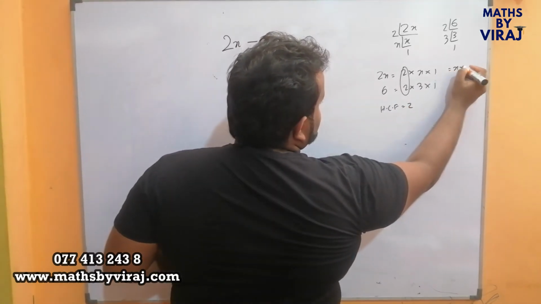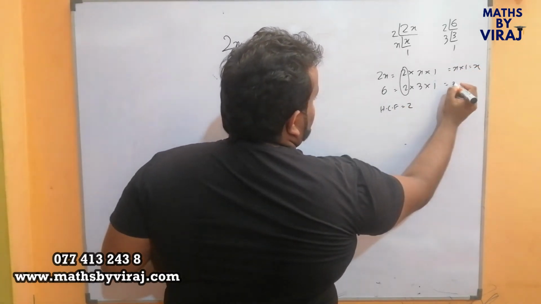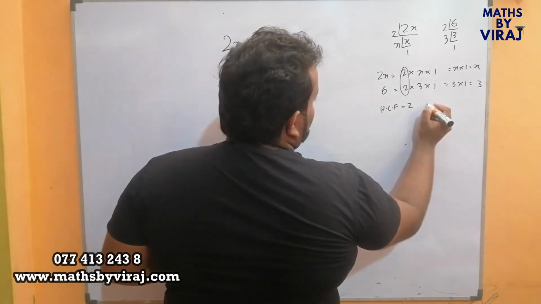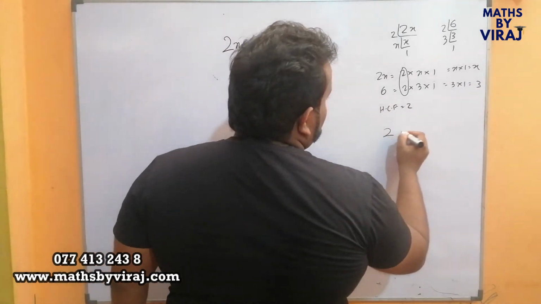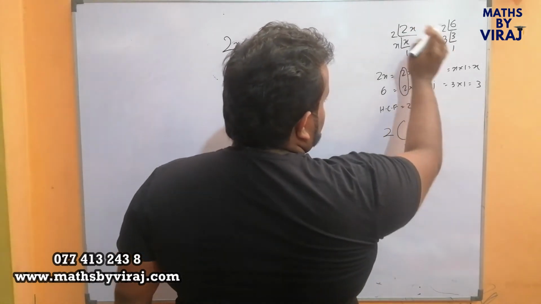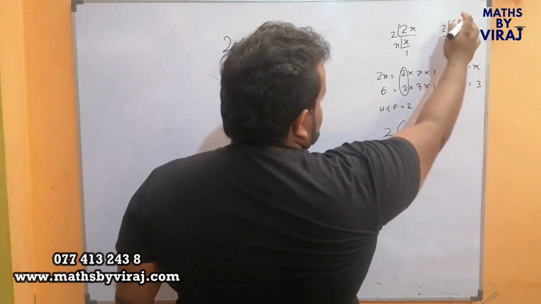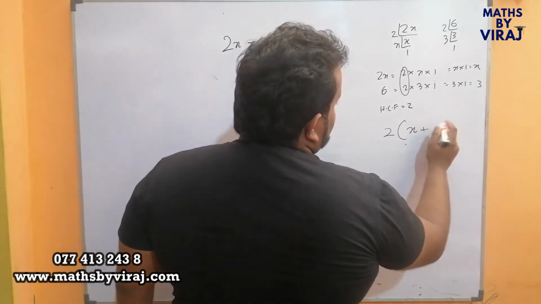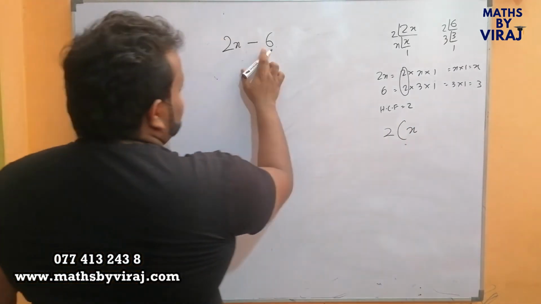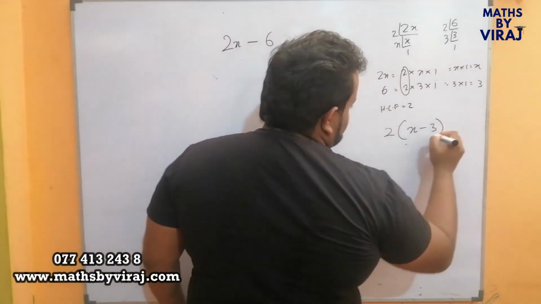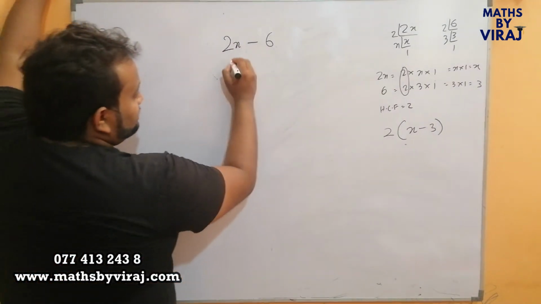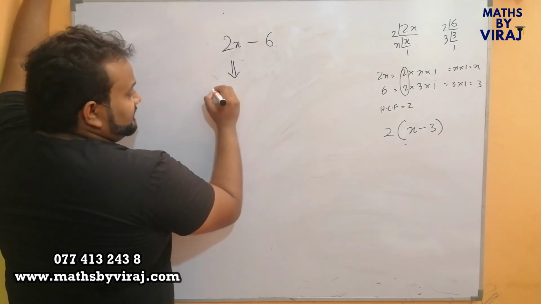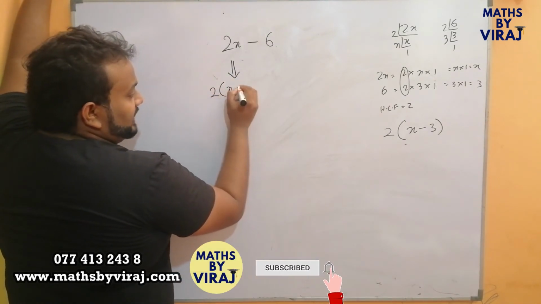What's remaining is x into 1, which is x, and 3 into 1, which is 3. Therefore, when we factorize, we get the factor 2 out. Inside, instead of 2x, we have x. Instead of 6, we have 3. In this case, it's minus 6, therefore we have minus 3. Fine. When I factorize this, it is as if I took 2 out: 2 times x minus 3.